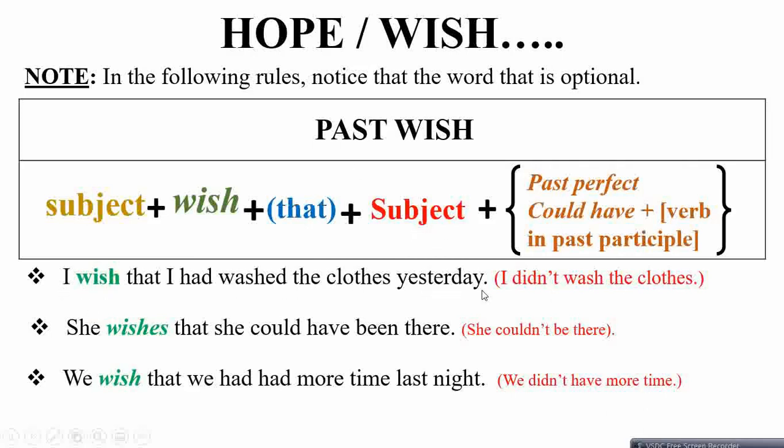I did not wash the clothes at all yesterday, right? She wishes that she could have been here or there. So it means she could not be there. So this was about could have followed by the verb in past participle. And then again another example: we wish that we had more time.